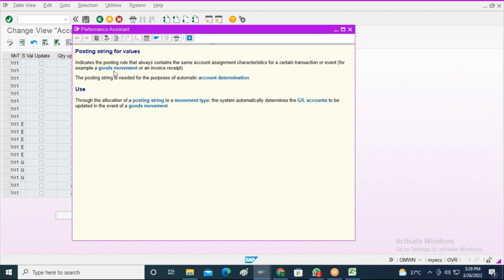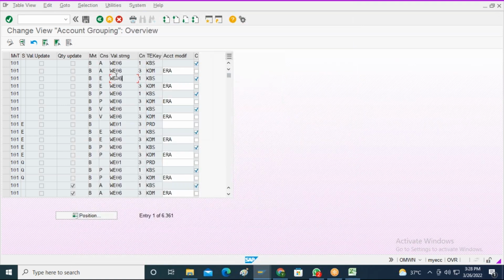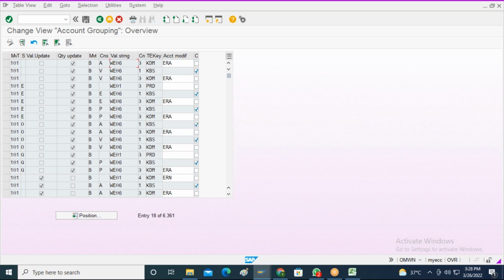So the valuation string is one of the attributes in the movement type which will play a major role in identifying the relevant transaction events. Let us say you see over here, this valuation string is WE06 and the relevant transaction event key is KBS, KDM. Like that, we have various transaction event keys over here.